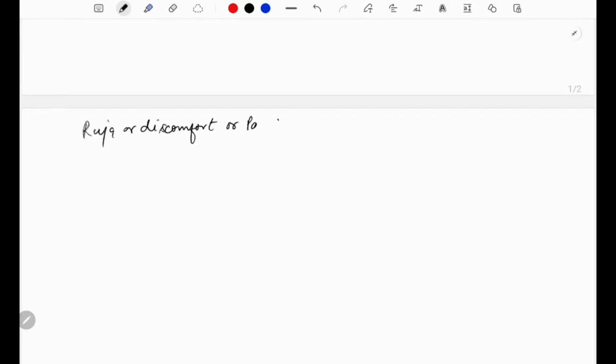Now this ruja, or discomfort or pain, can be of several types, right? It can be either physical or mental. In physical we can see what?